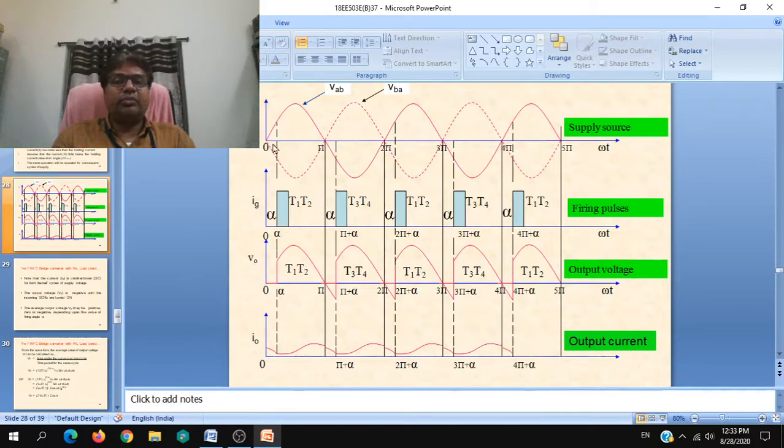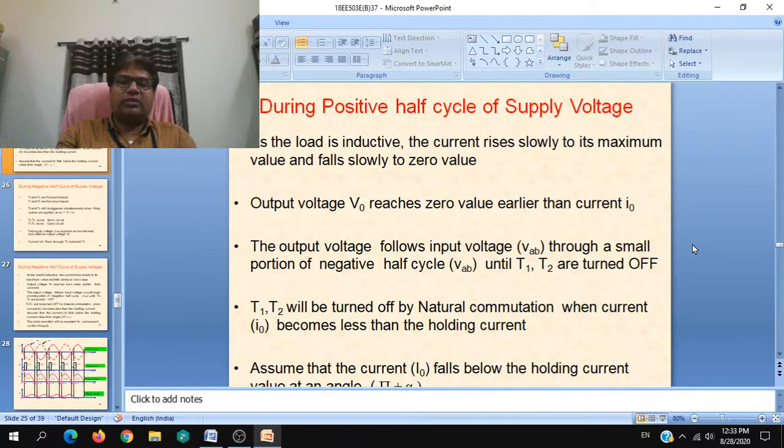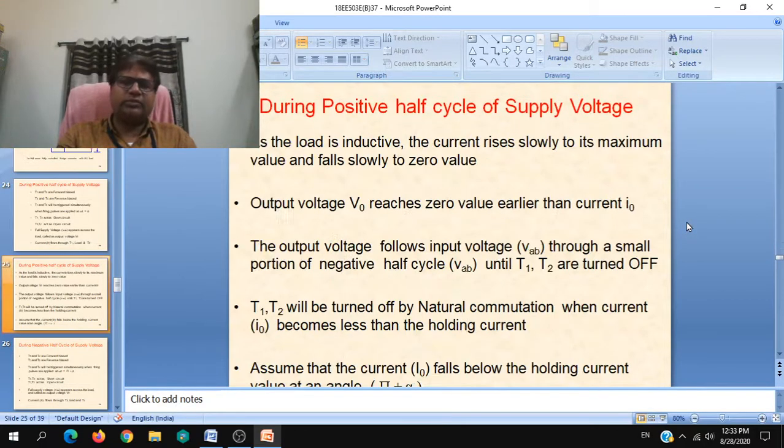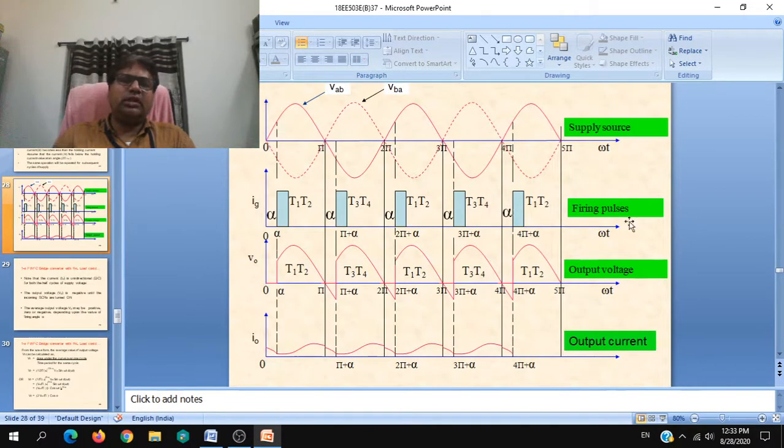So during the positive half cycle in the circuit, T1 and T2 is shown here. It can be T1, T3 or whatever nomenclature you can follow. So in this figure, T1 and T2 are triggered at alpha for positive half cycle. For negative half cycle, T3 and T4 are triggered. Likewise, it goes on.